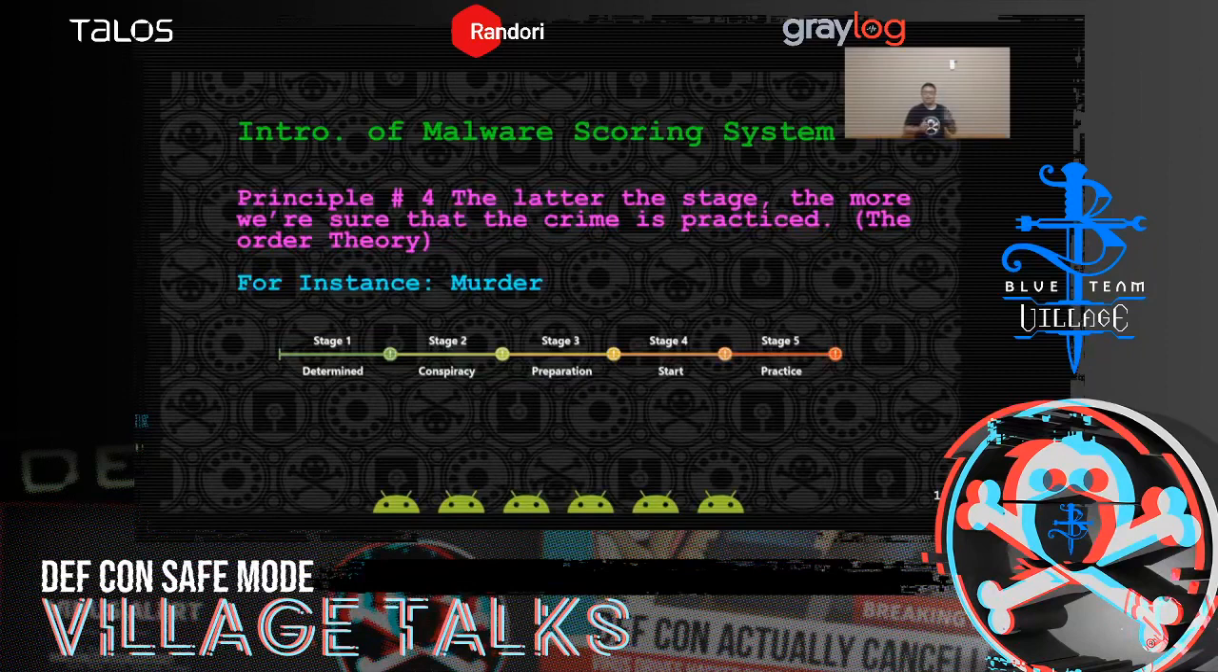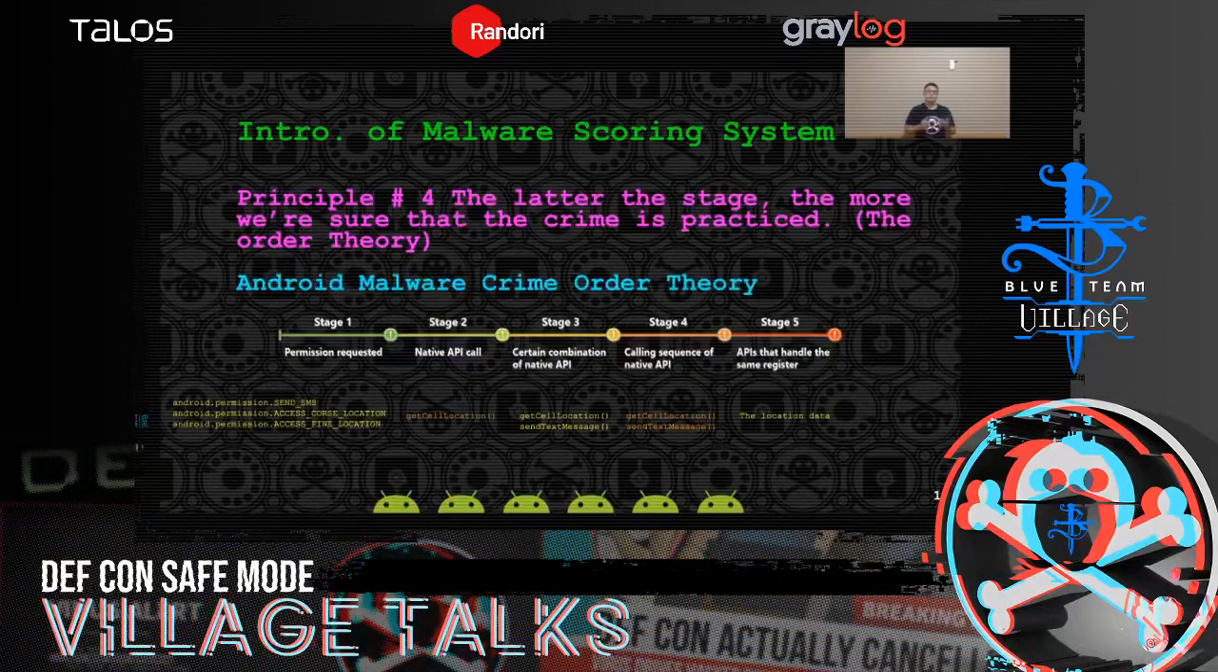And in stage 4, starts, it means when things are all set, the murderer takes action and is on the way to kill someone. And stage 5, practice, it means the murderer does pull the trigger and shoot someone. So as we can see here, the later the stage, the more we're sure that the crime is practiced. So with this principle in mind, we developed the Android malware crime order theory.